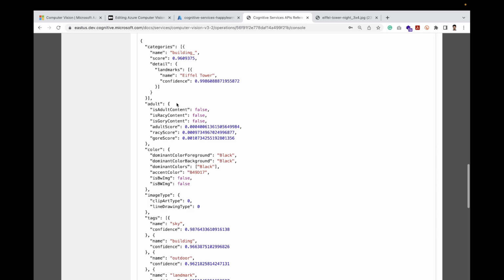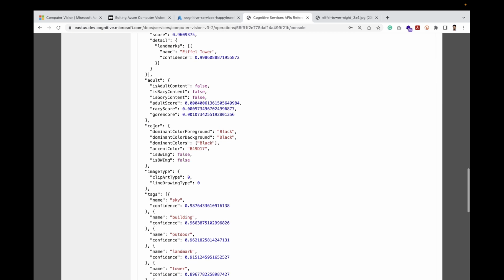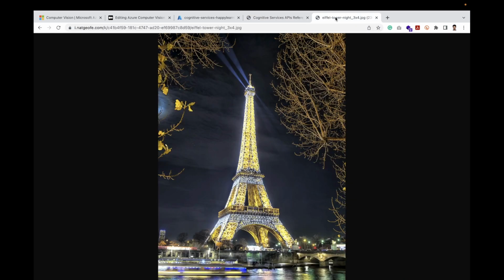suppose a project requires to know whether it has some adult content, so it will say no, false. Whether it is, what the dominant color is: black. If we see the image, it's a night view and a lightened Eiffel Tower, so it can say it is dark.